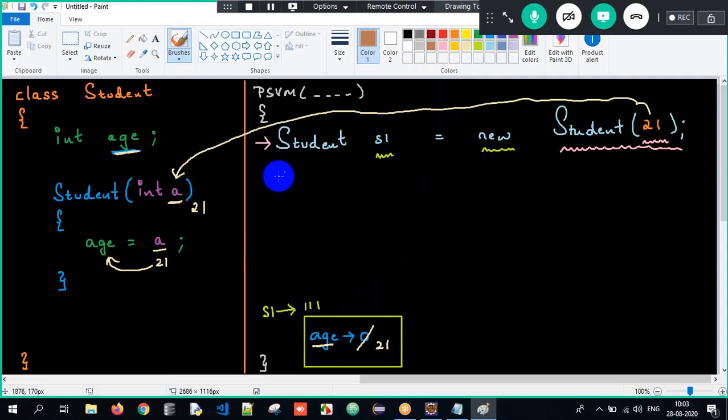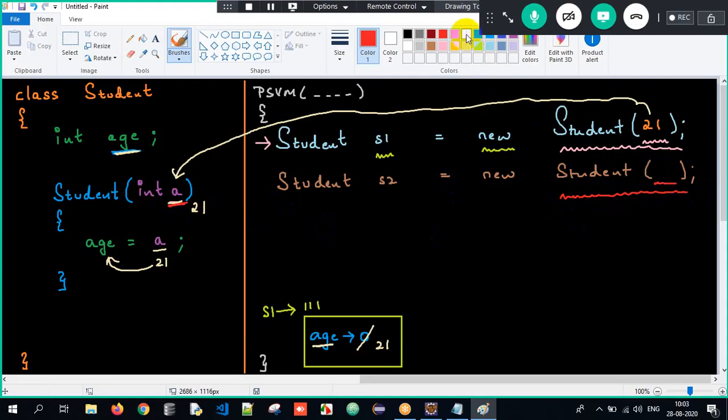Similarly, sir, can I create one more object? Create student S2 equals new student of. Okay, new student of. Now what will be the output? Compile time error. Why? Sir, while creating an object, simultaneously the constructor will get executed. The constructor is accepting some argument. You are not passing anything. So I need to pass some value. Okay, I will pass 22.